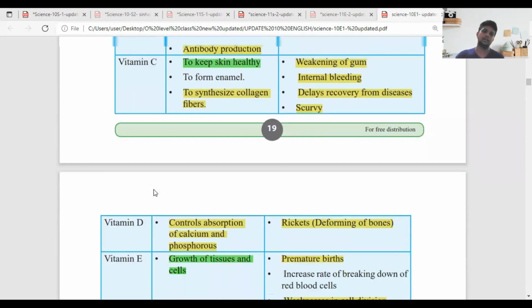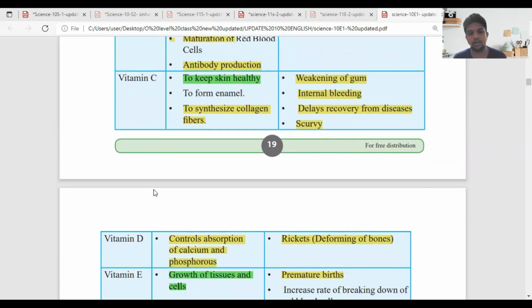And when we come to vitamin D, Daru, it is clearly explained: it controls the absorption of calcium and phosphorus. As we all know, we need calcium and phosphorus, which are minerals. To absorb those minerals, we need vitamin D. If we don't have enough vitamin D, we have to face rickets. It is a disease based on the deformation of your bones. Quickly write down the points, Daru. Vitamin C and vitamin D.